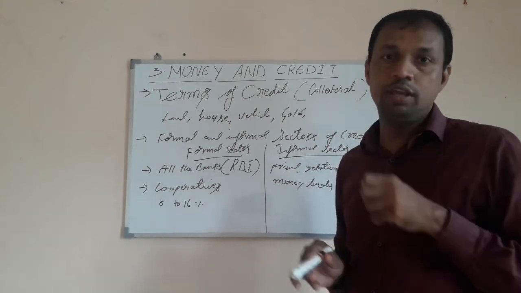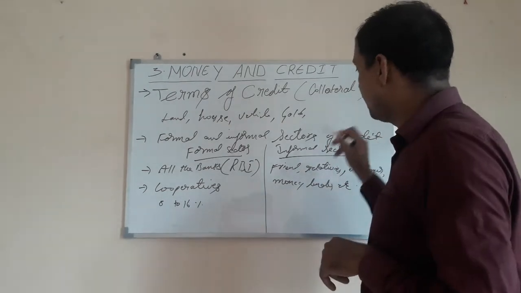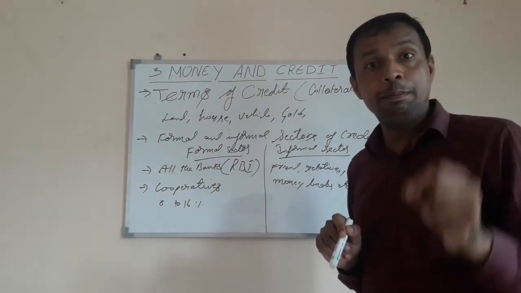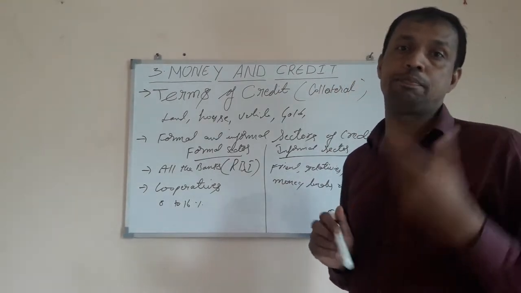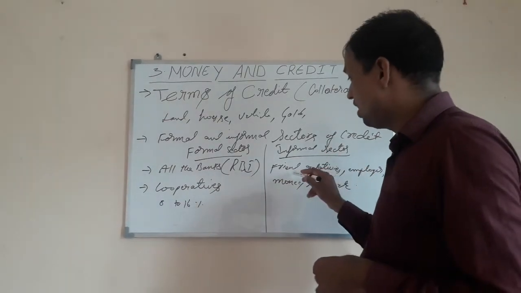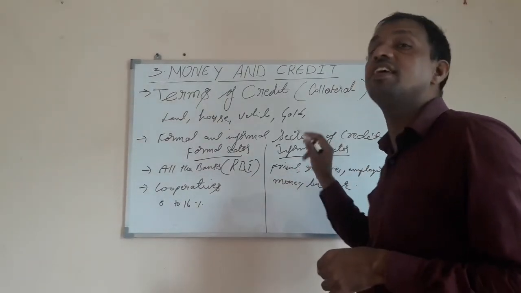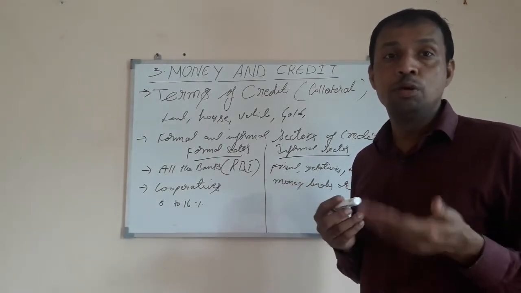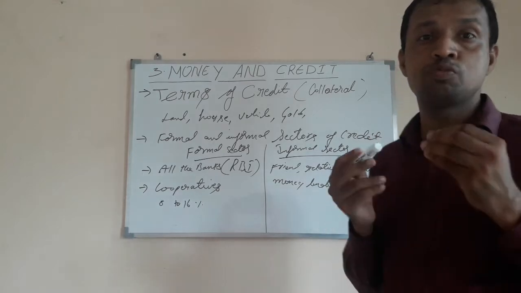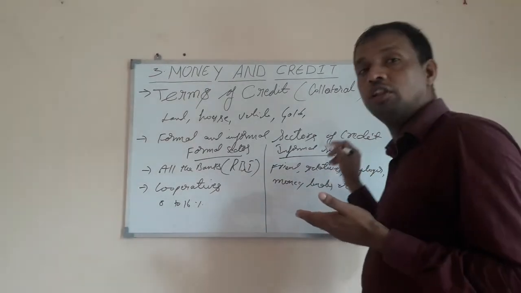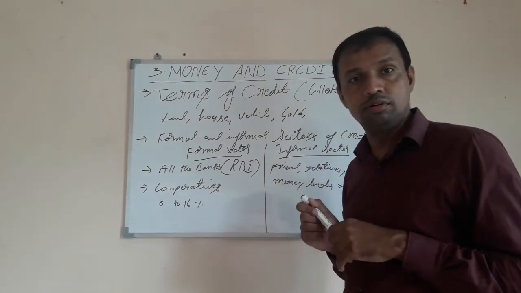That is why the people who take loans from the informal sector get trapped in the debt trap. The reason is that the interest rate is very high. Most of the income which they earn, they have to spend in repaying the interest on the loan which they have borrowed.